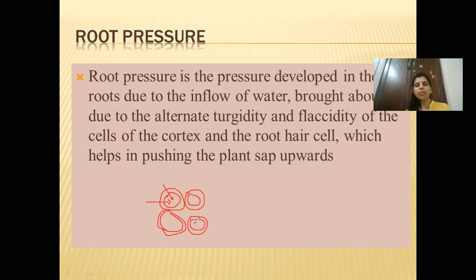Now you can see that because they are in close contact, compared to this, the water content is more over here. The concentration of water is high over here, I'm showing with the arrow, and low over here, with a downward arrow. So now water from this cell will move to the second cell. When it is moving to the second cell, this particular cell will come to its original shape.